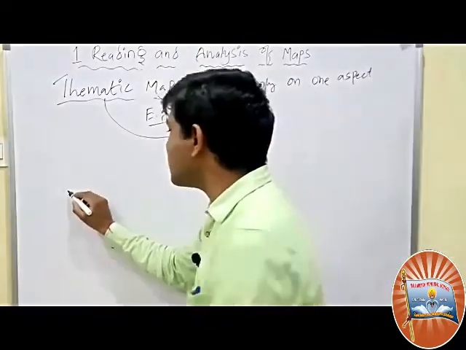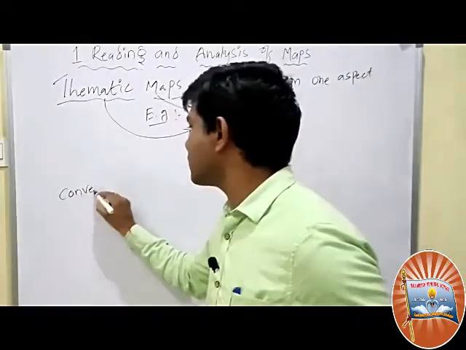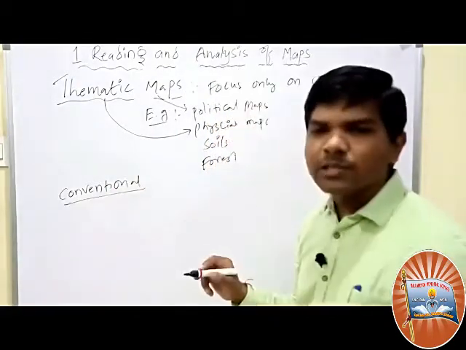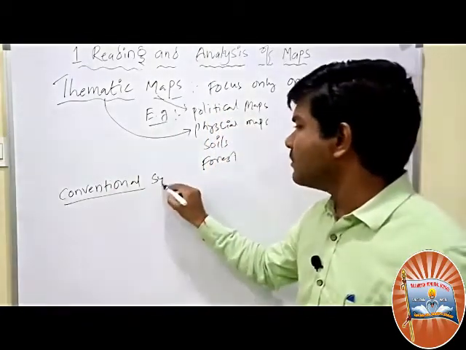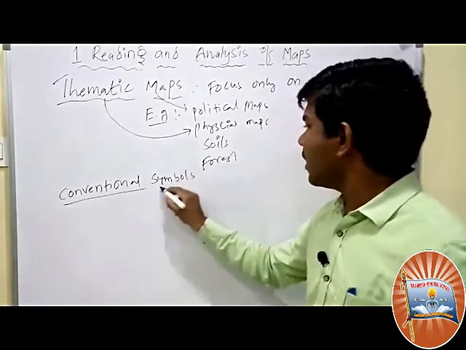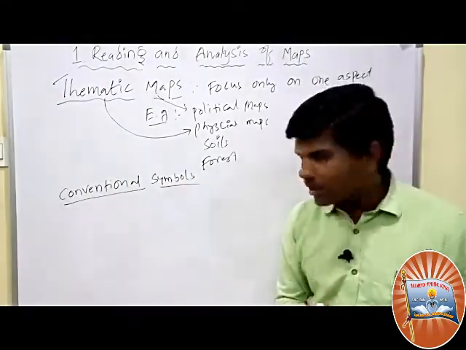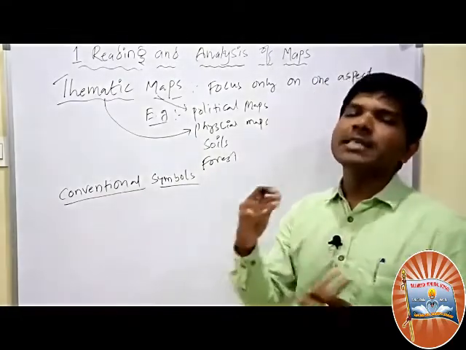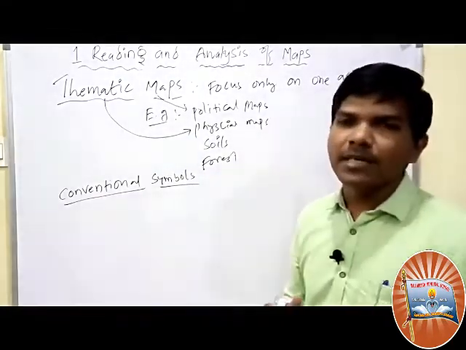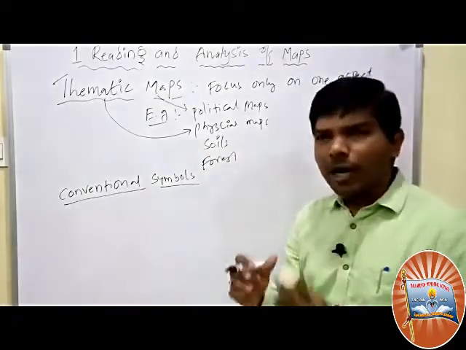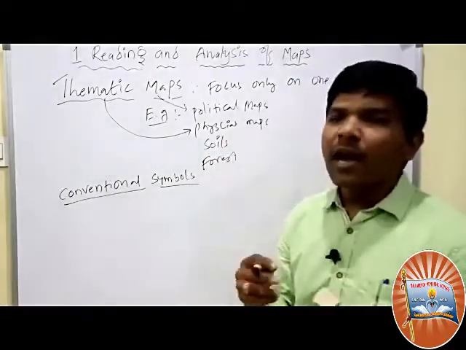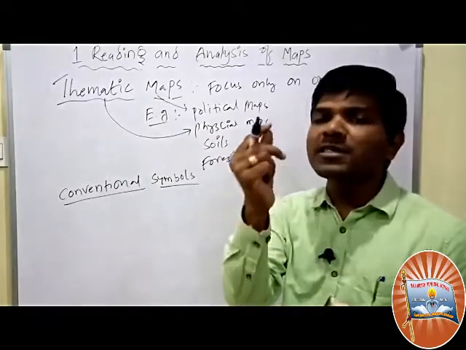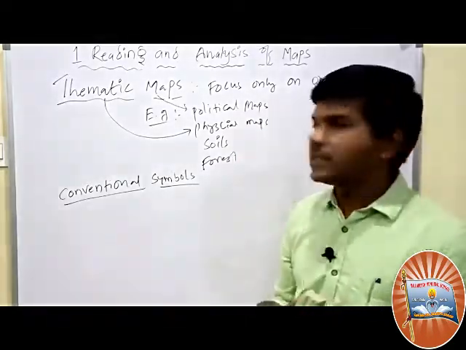Next, conventional symbols. Conventional signs, we can also say, and conventional symbols. What are conventional symbols? In your 6th class, 7th class, you might have learned that to locate certain places, we have to give a proper scale and identify the proper places with proper signboards or proper symbols.